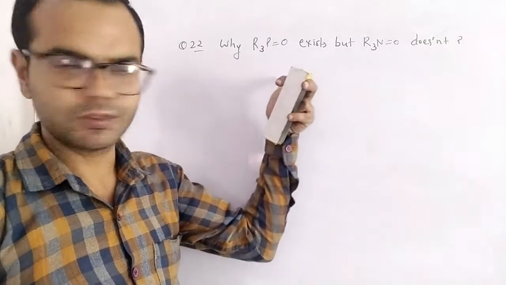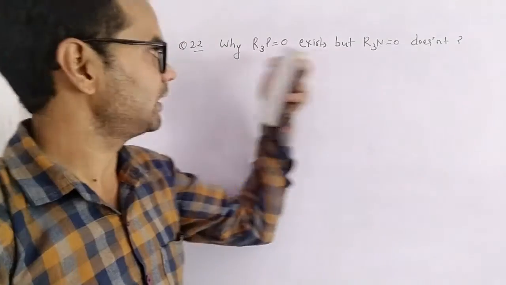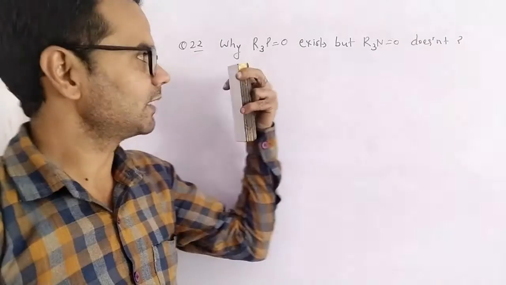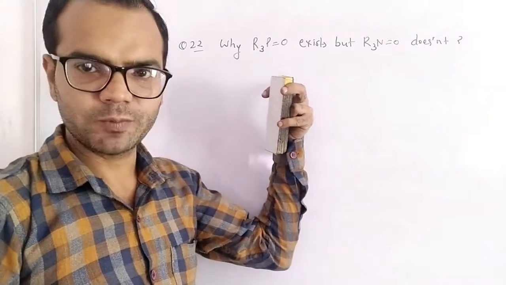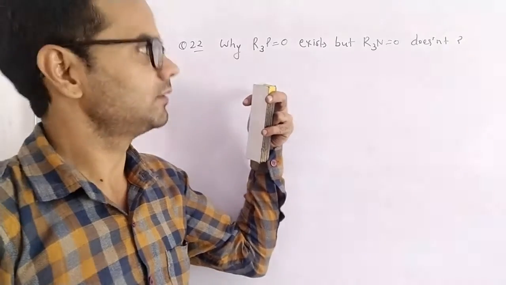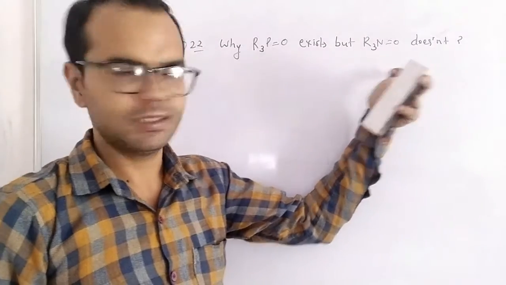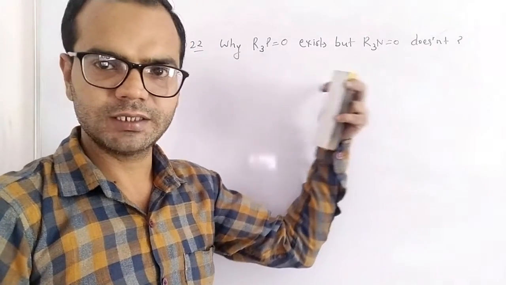Why does R3PO exist but R3N double bond oxygen does not exist? R is any alkyl group. Again, phosphorus can show +5 oxidation state, it can excite its oxidation number up to 5 due to the presence of vacant d orbitals, but nitrogen does not. Why? Nitrogen does not have a vacant d orbital.